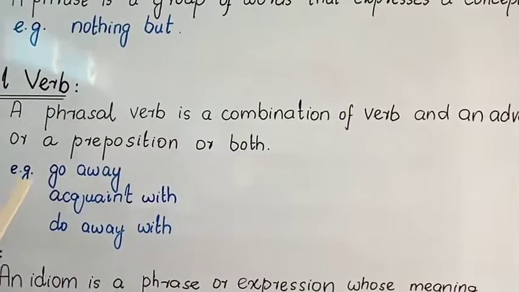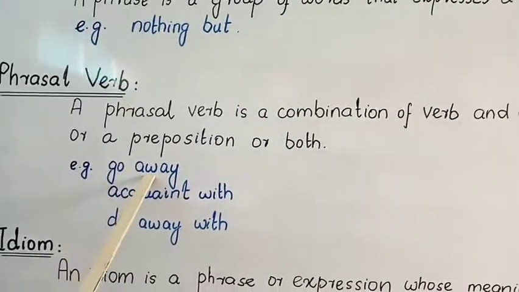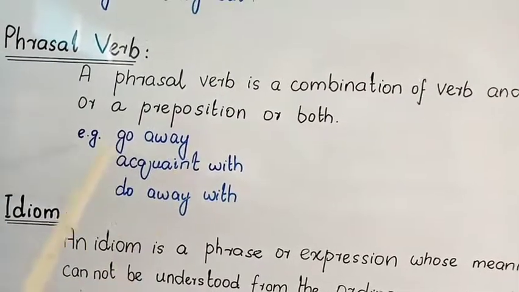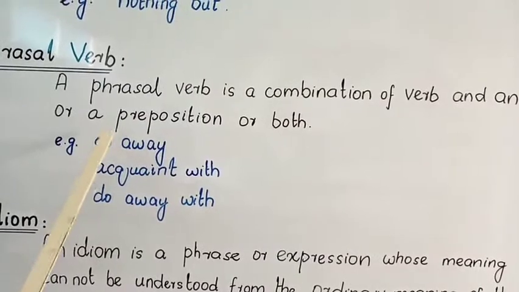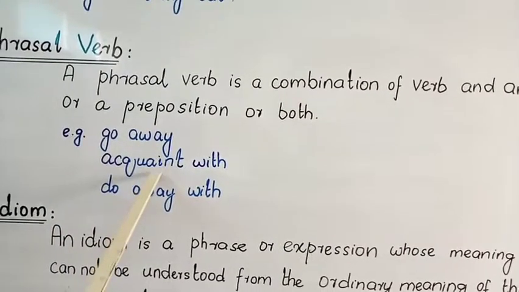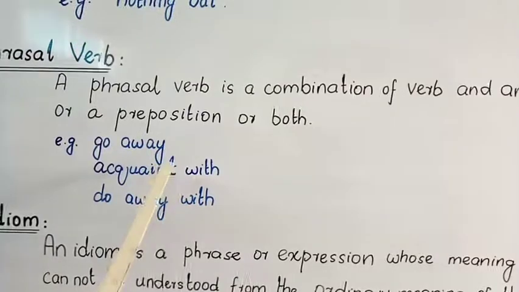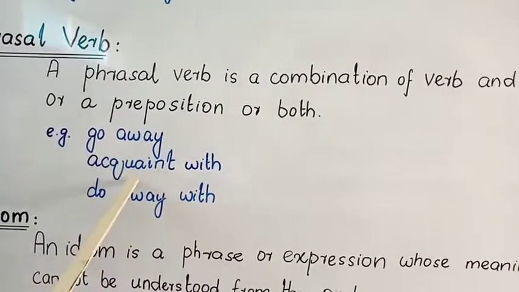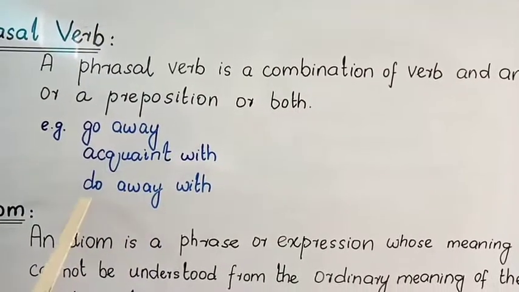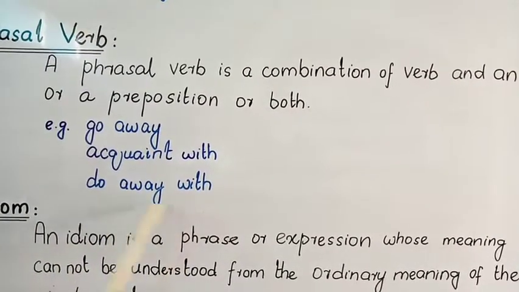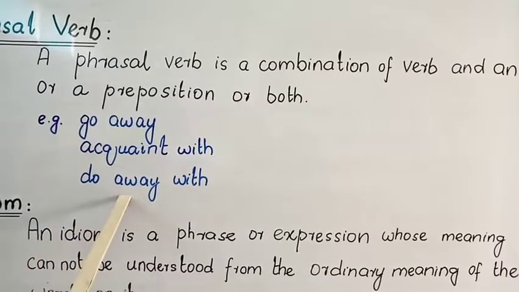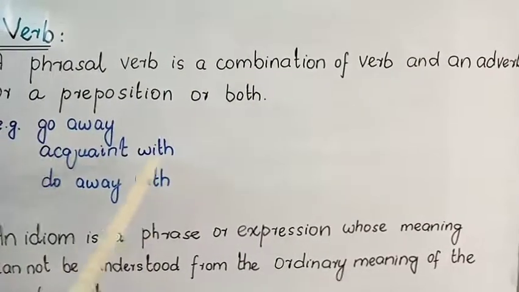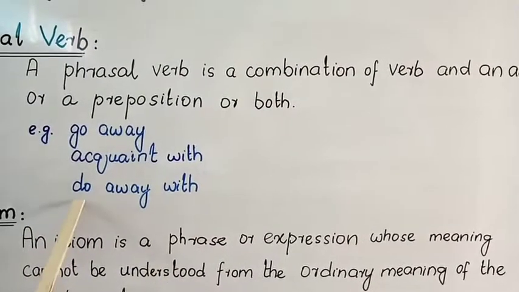For example, go away. So go is the verb and away is adverb. So that is combinedly making a phrasal verb. Next is acquaint with. Acquaint is a verb and with is preposition. So this is a phrasal verb, verb with preposition. Next is do away with. So do is verb, away is adverb and with is preposition, and that is a phrasal verb with verb, preposition and adverb.